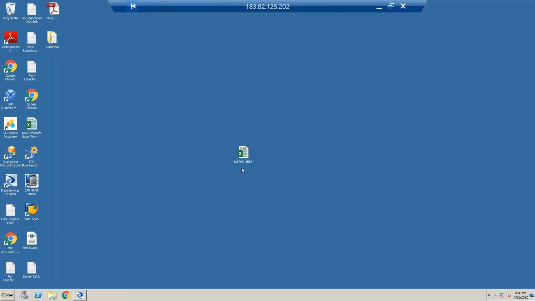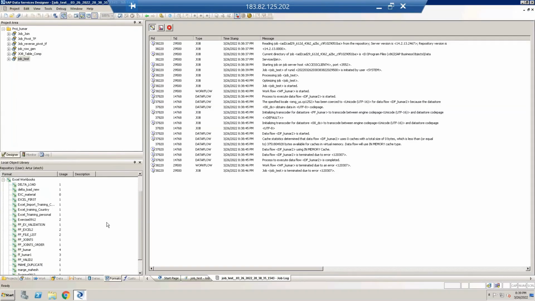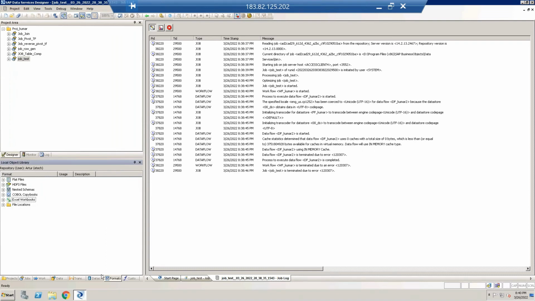Now if I want to read this file from the desktop into BODS, if I want to scan this data into BODS, then, as I told, if we want to extract the data from a flat file, we need to go to formats, and that is an Excel file.